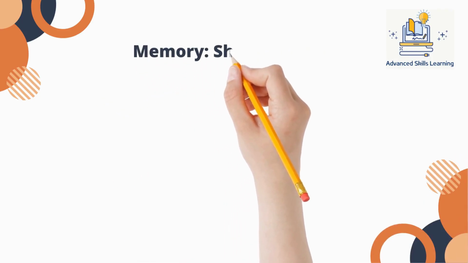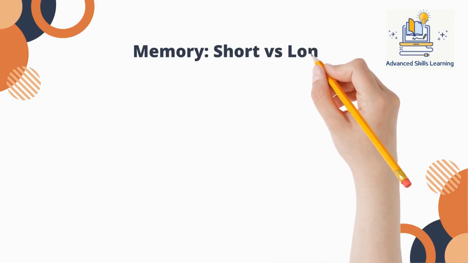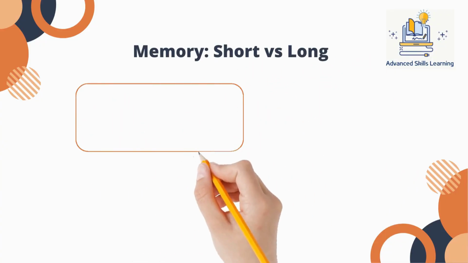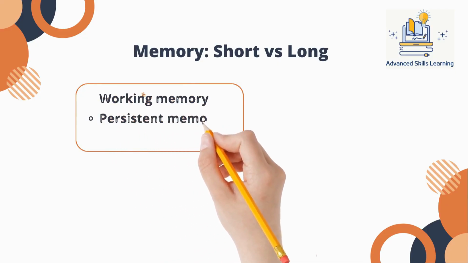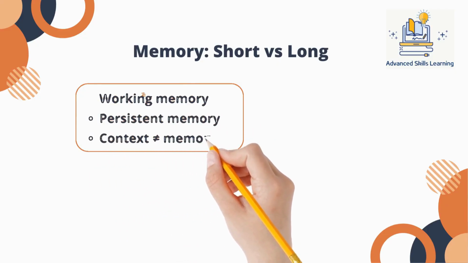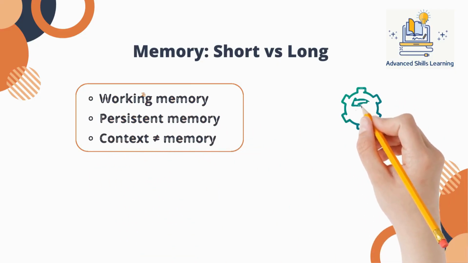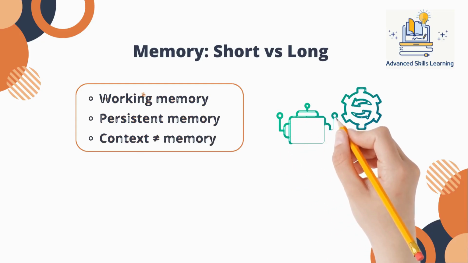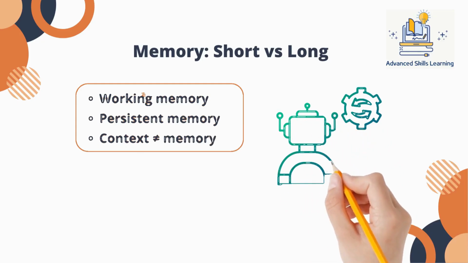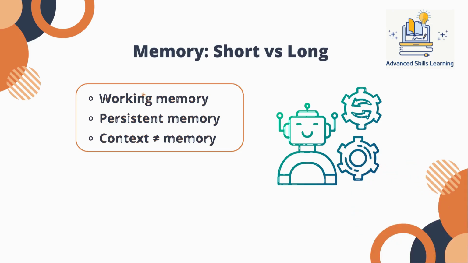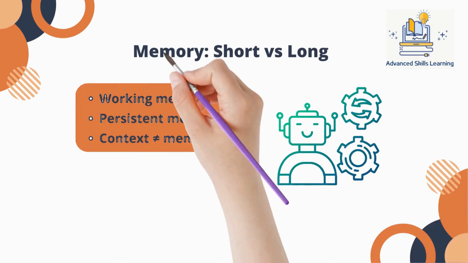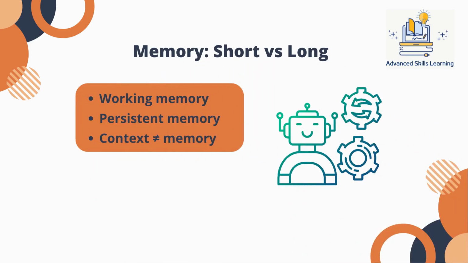Memory is another subtle but critical distinction. Context windows are temporary and fragile. They disappear once the interaction ends. Memory is information the agent intentionally stores and retrieves across steps or sessions, enabling learning, continuity, and adaptation. This allows agents to stay consistent, avoid repeating mistakes, and build on previous outcomes instead of starting over. Without memory, agents quickly become brittle and repetitive.